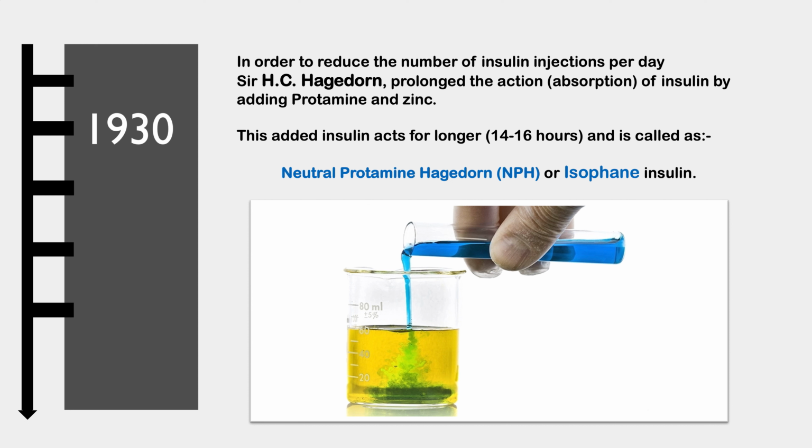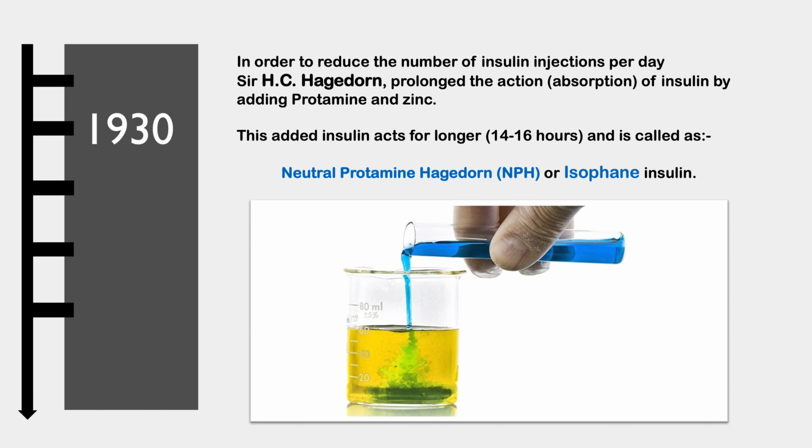So in 1930, Sir H.C. Hagedorn noted that this insulin has a very short half-life, ranging to a few minutes. So in order to prolong the action of the exogenous insulin, Sir H.C. Hagedorn made a chemical preparation called neutral protamine Hagedorn, NPH.